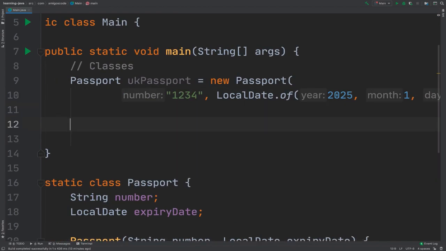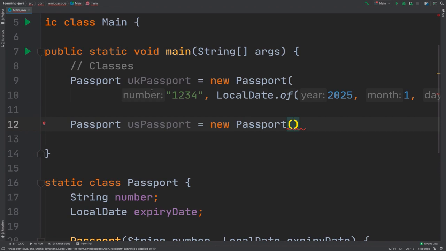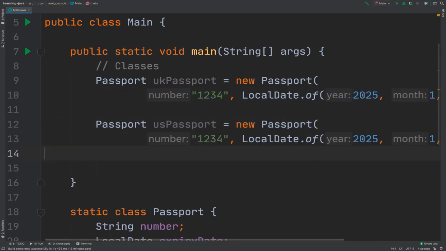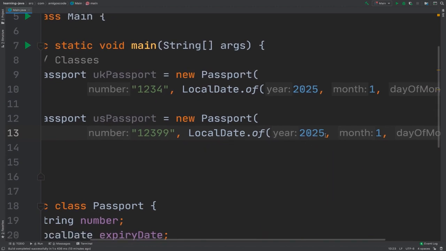Now let's go ahead and have another passport. So Passport usPassport equals new Passport. There we go. Let me grab all of that and put it there, and let's change this to 999, and the expiry date, let's say this is 2030.